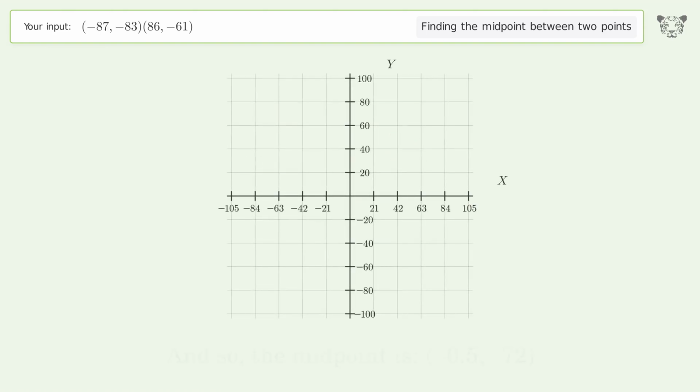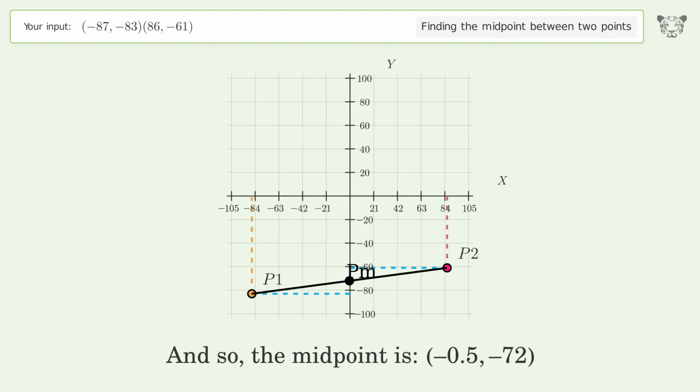And so, the midpoint is negative 0.5, negative 72.